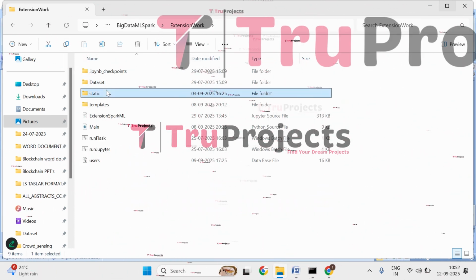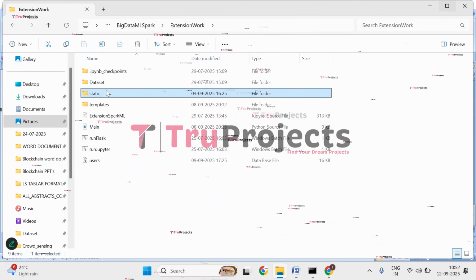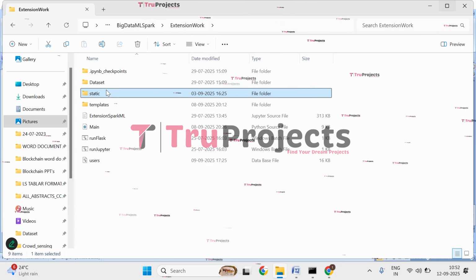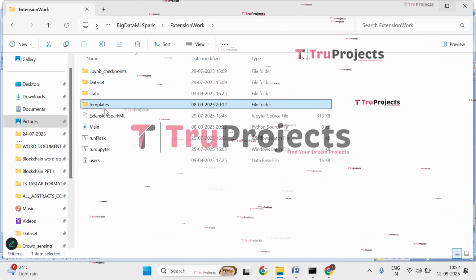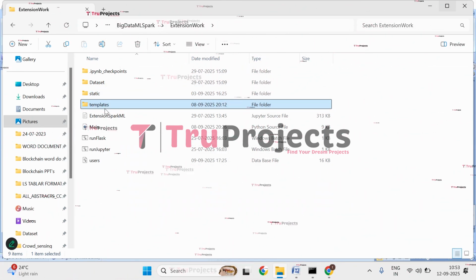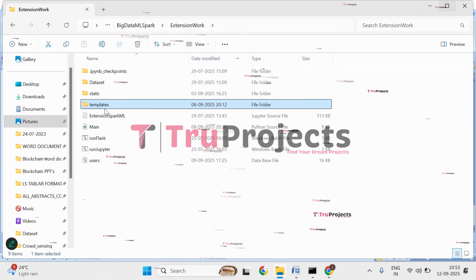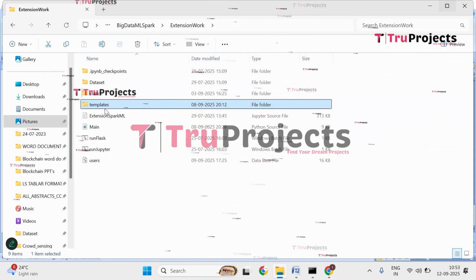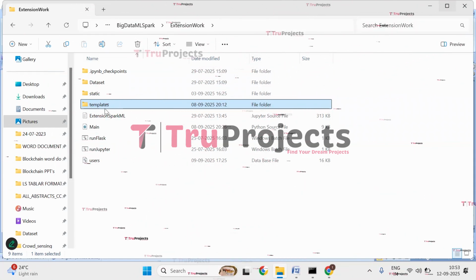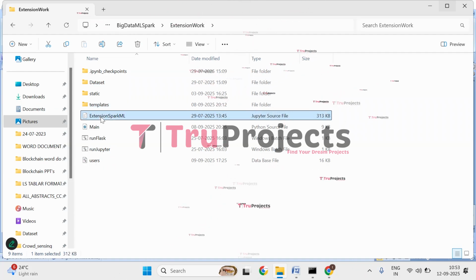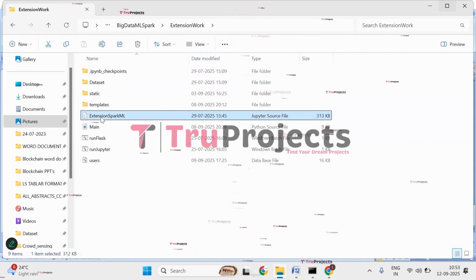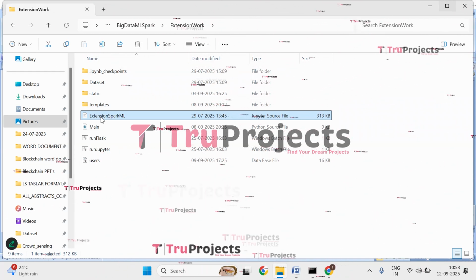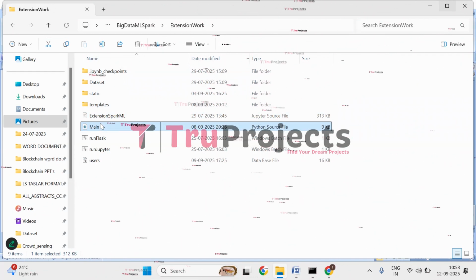So this is the static folder. This folder consists of files related to CSS, JavaScript, and Bootstrap files, which are important for the project's visualization. And this is the template folder. In this folder we have all HTML pages used in this project. It typically includes files like index.html, about.html, etc., which represent pages of the website. And this is the Jupyter Notebook file, which contains a combination of code, graphs, and outputs all in one place. It allows users to write and execute code in individual cells, making it a popular choice for data science.